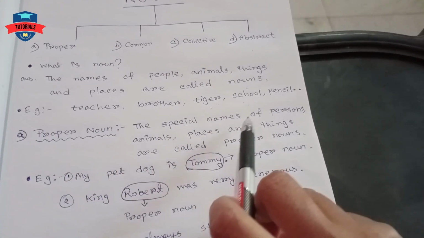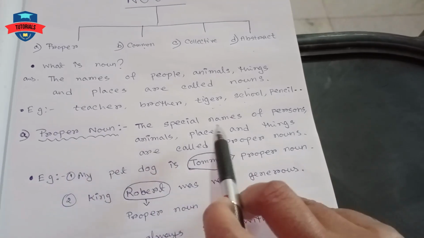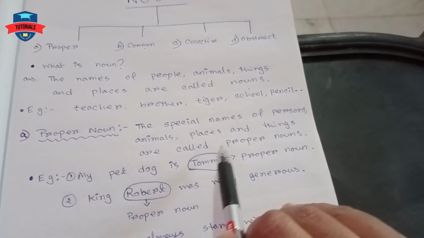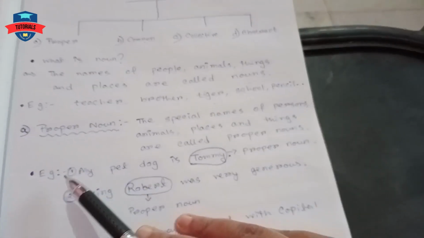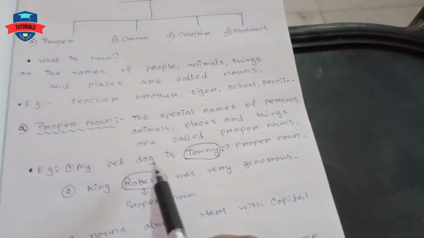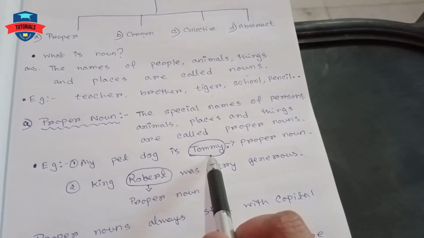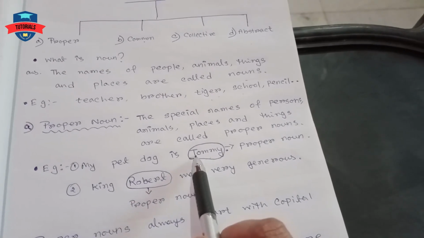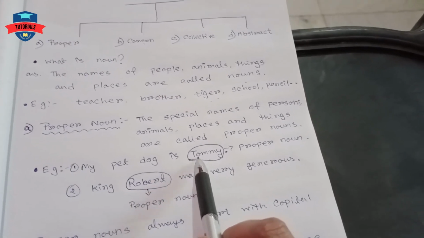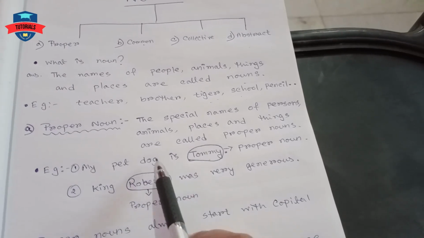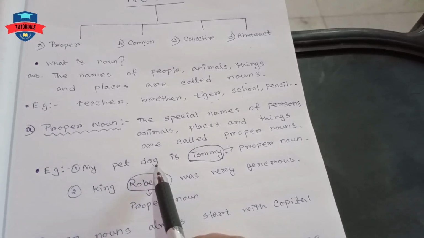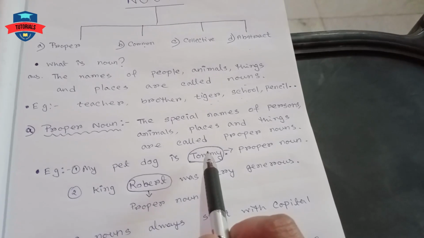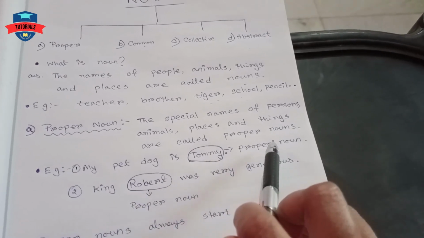The special names of persons, animals, places and things are called proper nouns. For example, my pet dog is Tommy. Now you can see that in Tommy, the letter T is capital. So this is a special name of a dog, a particular dog. So Tommy is the word and this is proper noun.